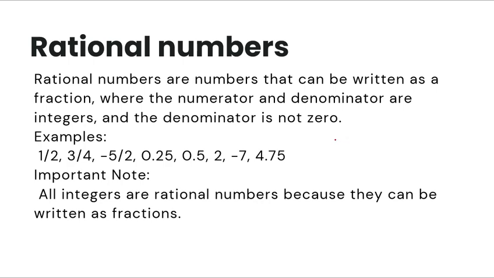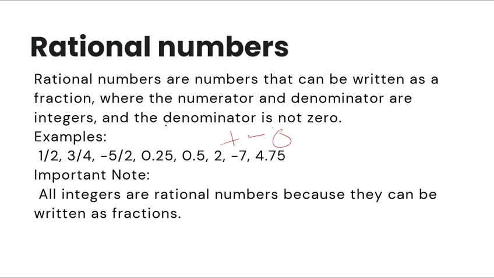So let's move on to the rational numbers. Rational numbers can be written as a fraction where the numerator and the denominator are integers. If you remember, integers are positive, negative, and zero.